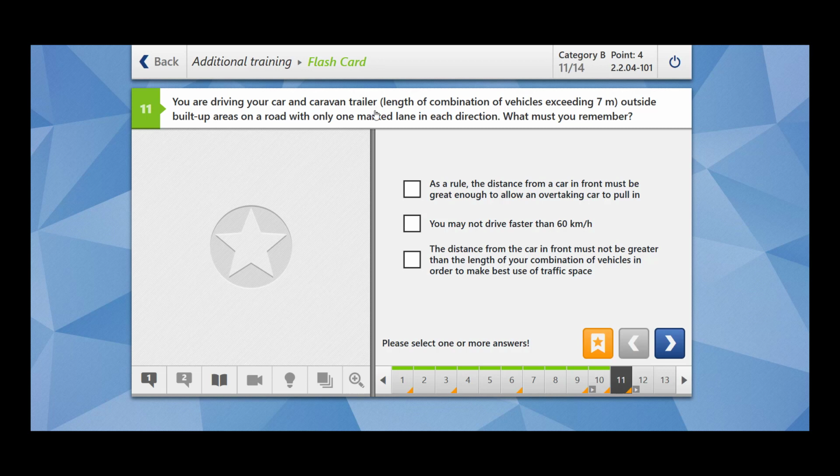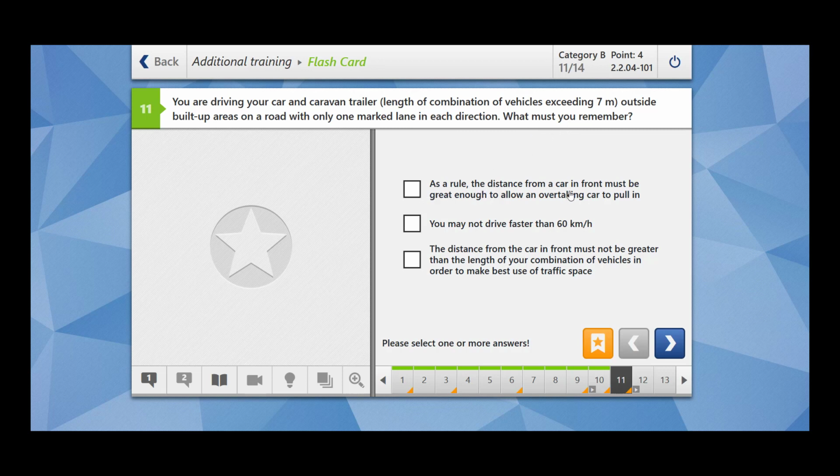You are driving your car and caravan trailer, length of combination of vehicles exceeding 7 meters. So now you are the one who is driving a car with a caravan trailer, and your car plus trailer exceeds 7 meters. Outside built up areas on a road with only one marked lane in each direction. What must you remember?